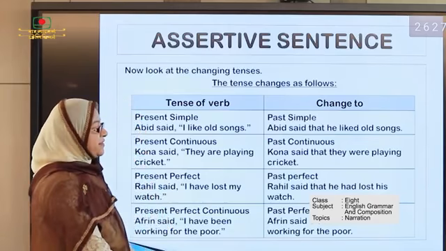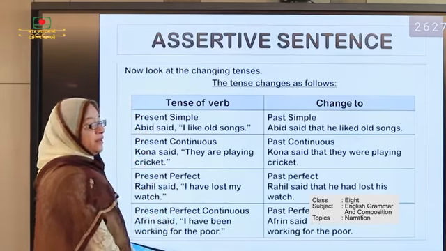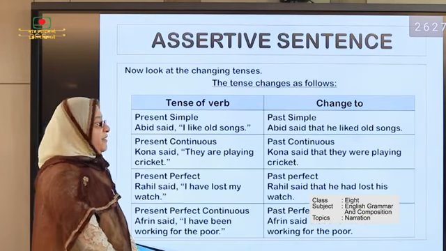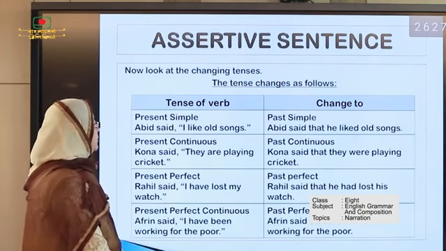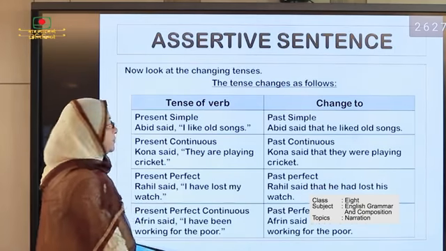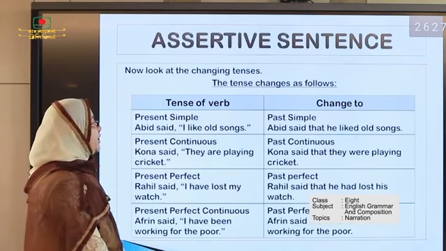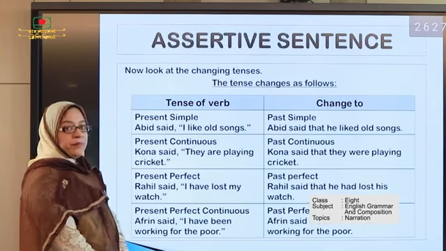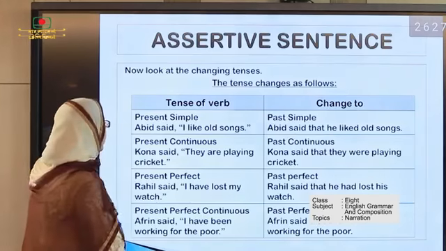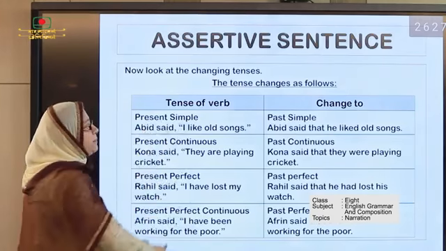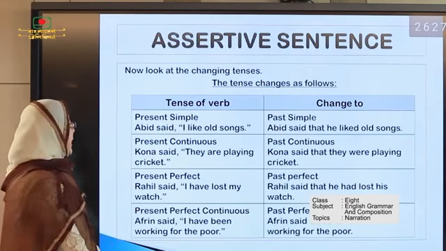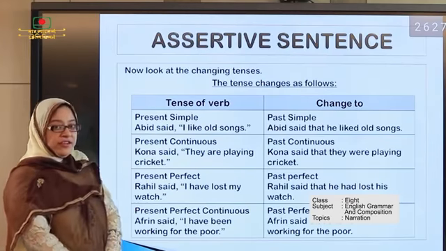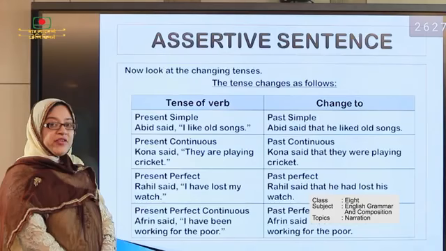Here we see that that is used as a linker and I turns into he, because I changes with Abid and becomes he.